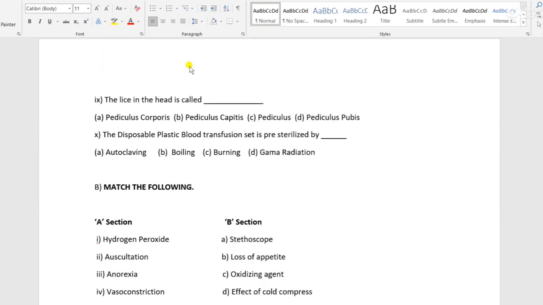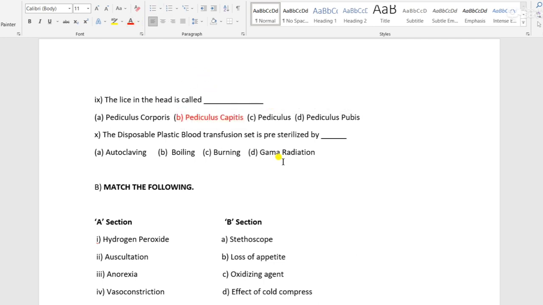The next question: the lice in the head is called dash. Option A is Pediculus corporis, option B is Pediculus capitis, option C is Pediculus, and option D is Pediculus pubis. We will see each option. Pediculus corporis means body lice, and Pediculus capitis means lice found on the human scalp. Pediculus pubis means pubic lice, and Pediculus means genus of lice. So here the answer is Pediculus capitis. The lice in the head is called Pediculus capitis.